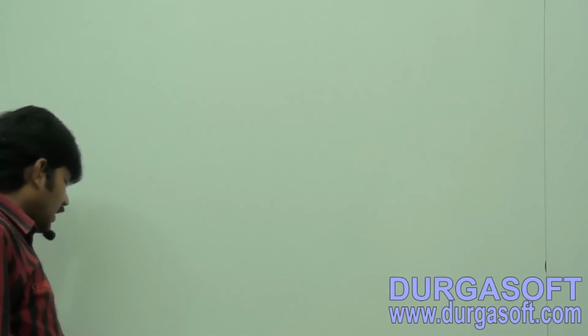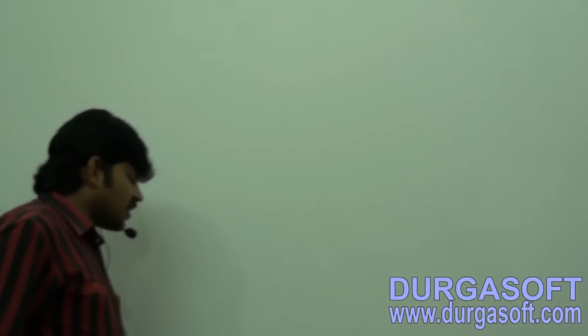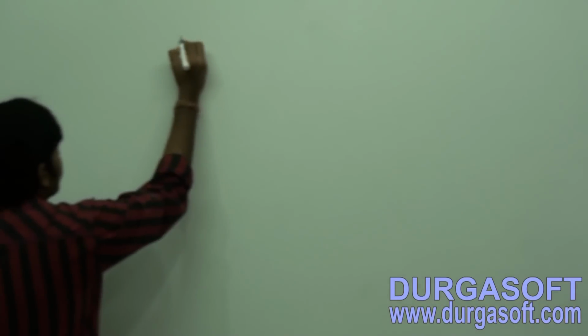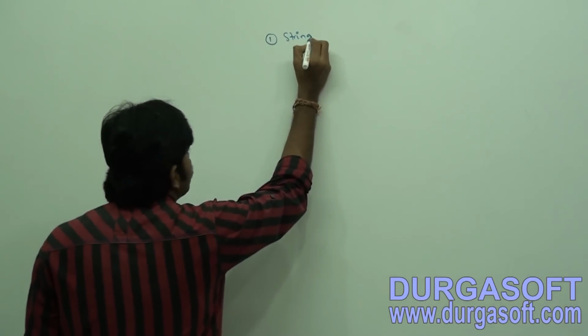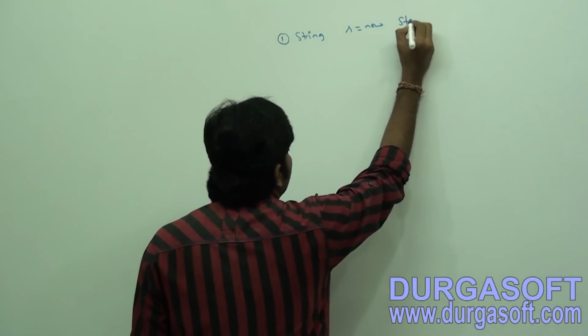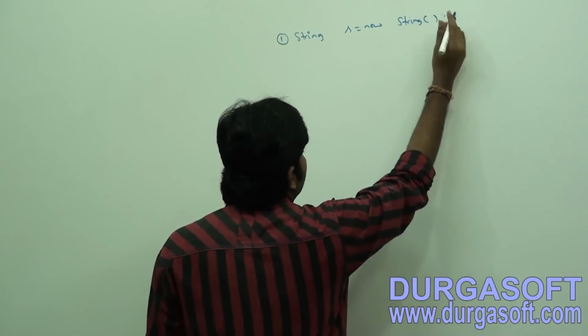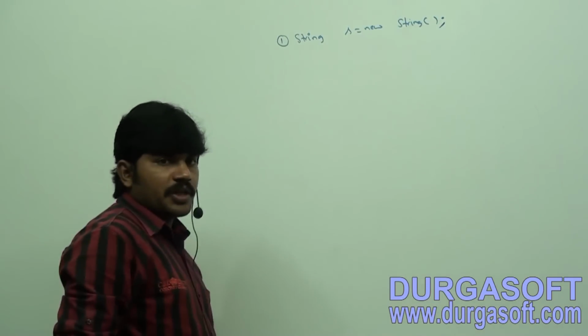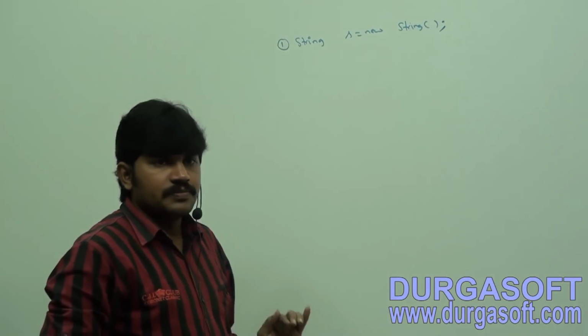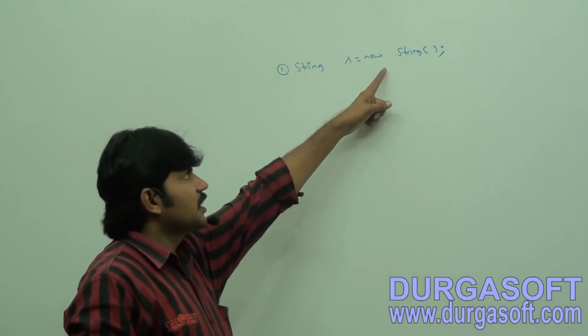Okay, let's study the constructors of the string class. Just observe what are the various constructors present in the string class. The first constructor: String s = new String(); creates an empty string object.